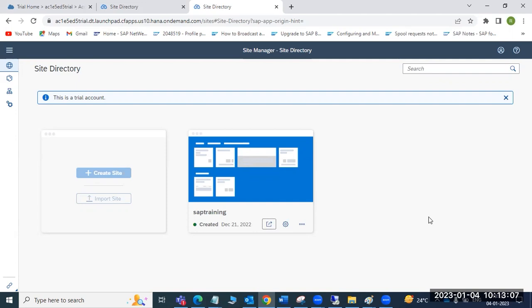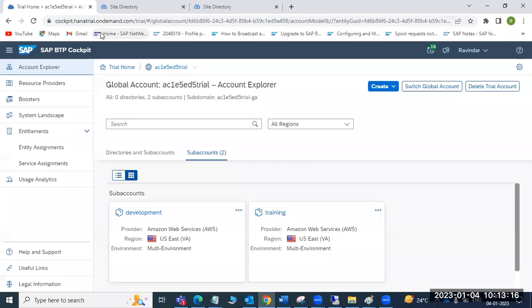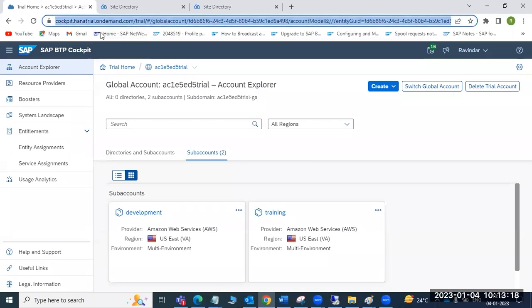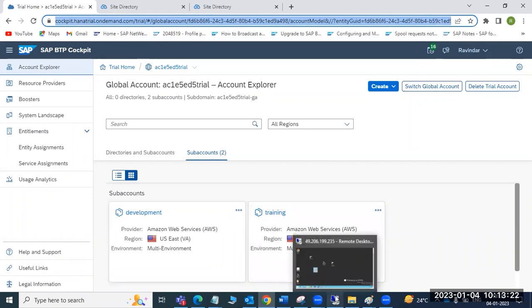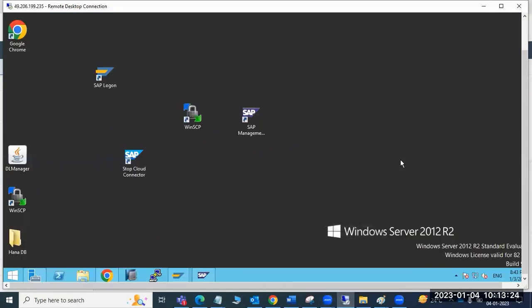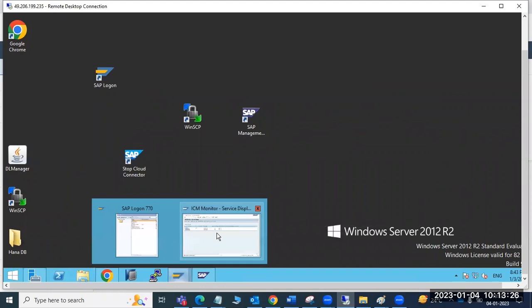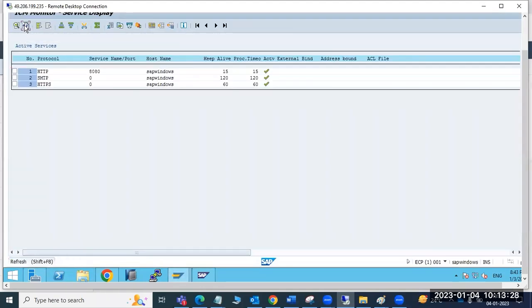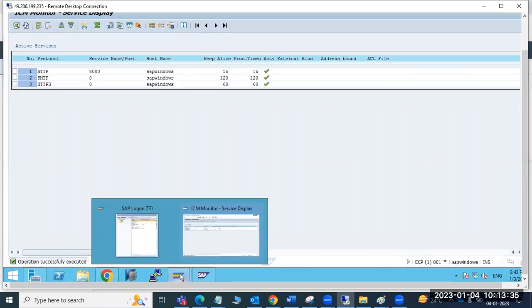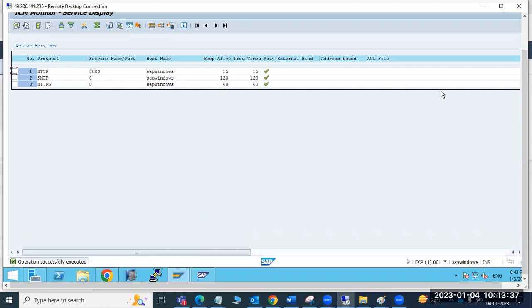Yes, okay then. I will share some documentation. You have these links, right? Trial home, trial. You can create your trial account. Yeah, I'll create a trial account. If you want any backend systems, you want to use my training accounts and everything, just let me know. I will share the details and you can log in and use my cloud connectors, my backend ECC system.